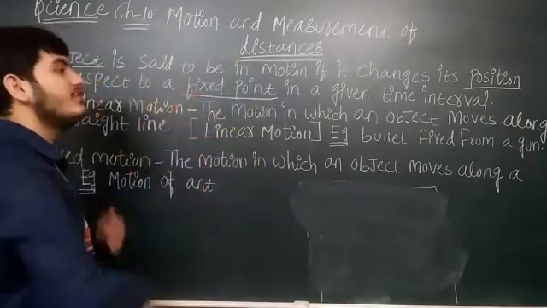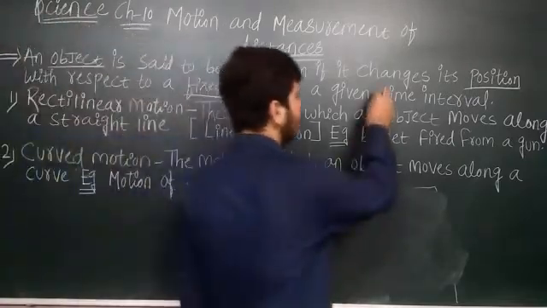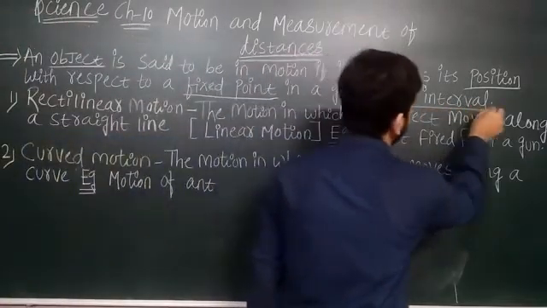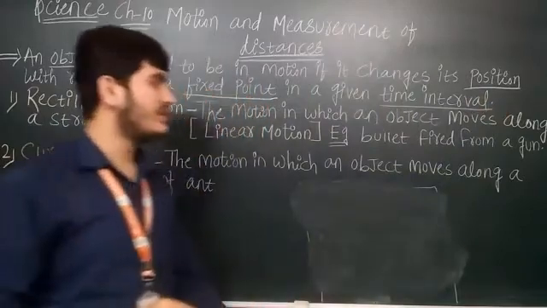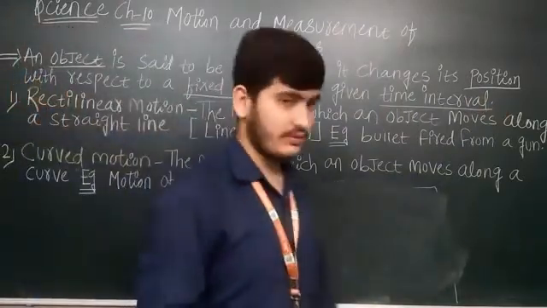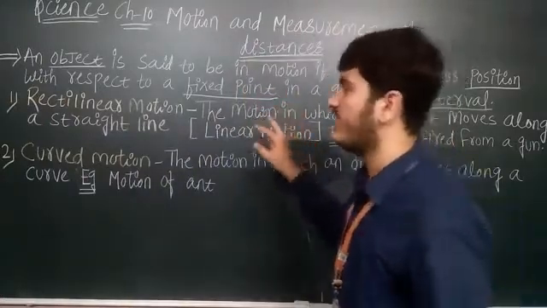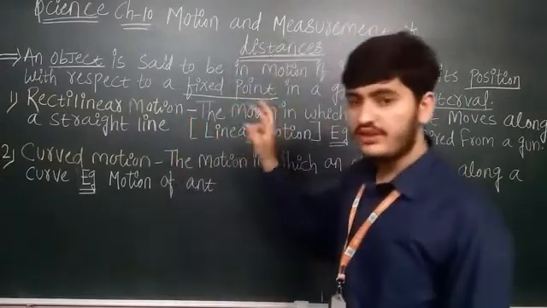So object motion में कब होता है, when it changes its position at a fixed point only and at a given time interval. Again see the definition, and you have to write this definition of the motion in your textbook.